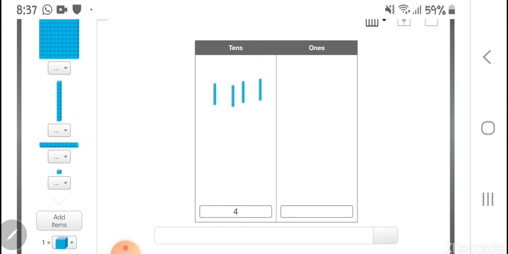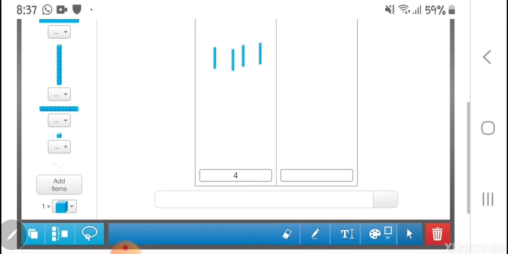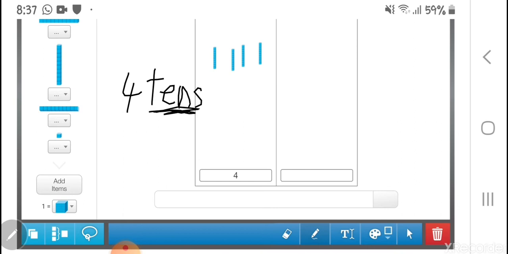4 groups of tens. What is it? 4 tens. You see, when I'm putting the word tens, I don't put any zeros. Okay, remember 10 means 1 and 0. If I remove it and I write it as a number, I'll write 40. Remember to put 0 in the box. 40. It's not 14. Now you understand how to write it? It's 4 groups of tens.